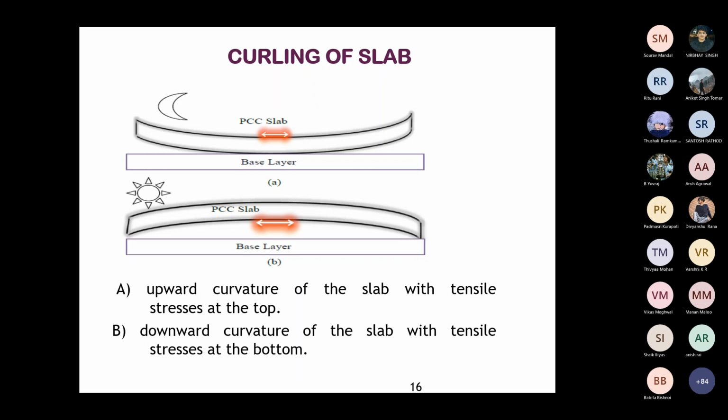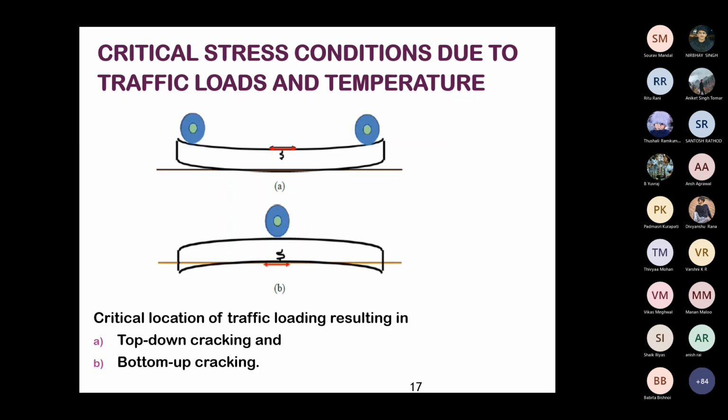So first one is during night time. You can see the slab curls up. If you check this figure, you can see the slab shrinks at the top. So what will happen? It will try to expand, but it is forced to contract. So it will try to expand and come back to its original shape or position. In that way, the tensile stress will be developed on the top.